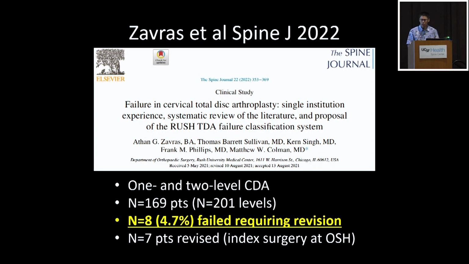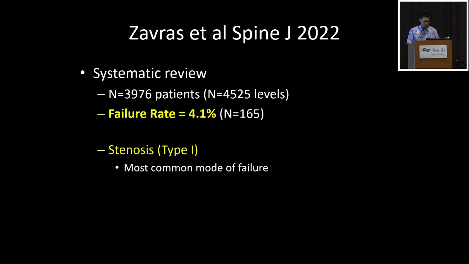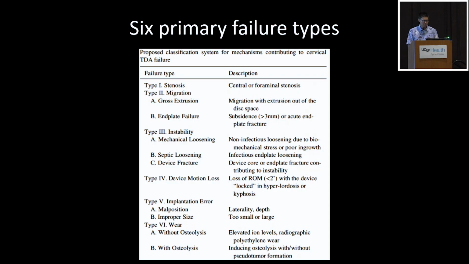This is a study out of Rush. They tried to categorize and look at the different types of failure modes, as well as provide an algorithm. They also found about a 5% rate in their own patients, and then did their own systematic review. The most common reason was recurrent pain or recurrent neurologic symptoms requiring some kind of decompression. And this is all just for reference.